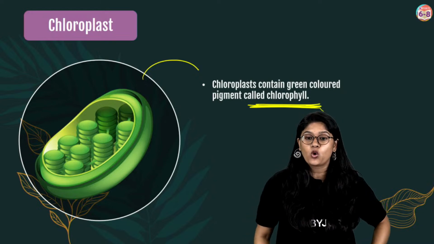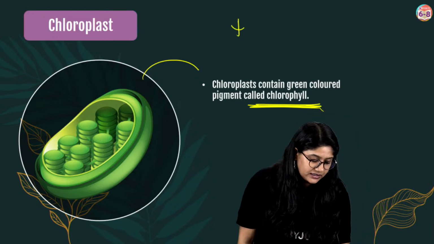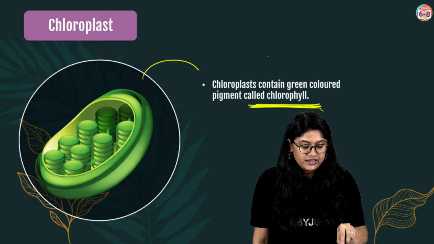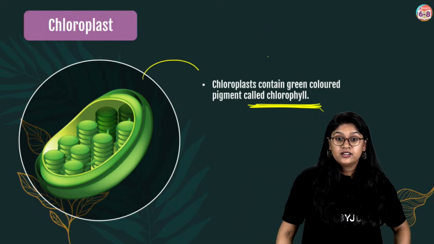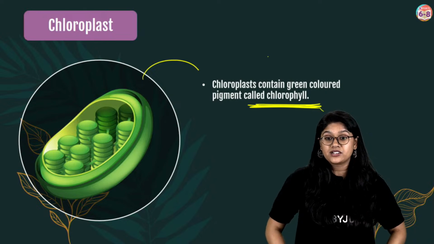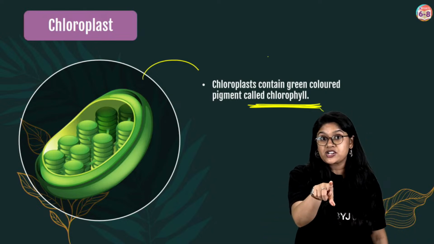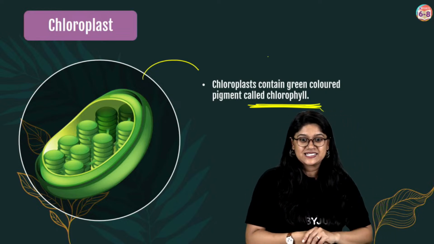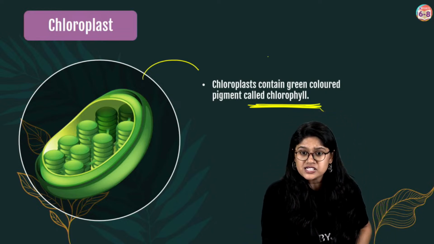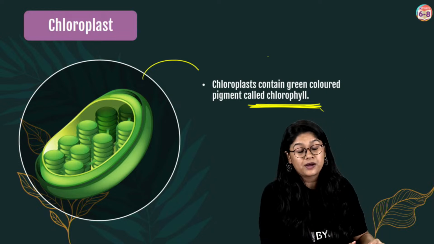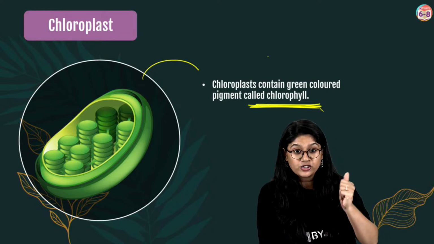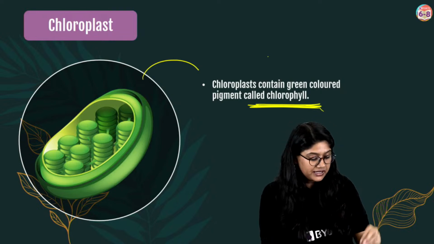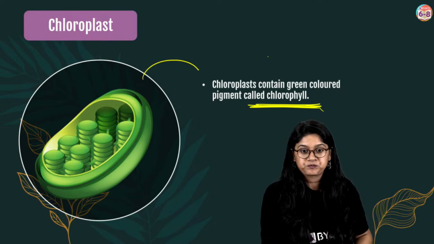H2O, Vrinda, is water. This is how we write H2O chemically. This is the chemical formula. I'll answer that question, why we should not sleep under a tree at night. Note that question, we will find the answer later, okay? Yes, in the chloroplast we have different parts also. Many of you are saying thylakoid or other things. We'll not be going into detail, but yes, chloroplast has different parts also.